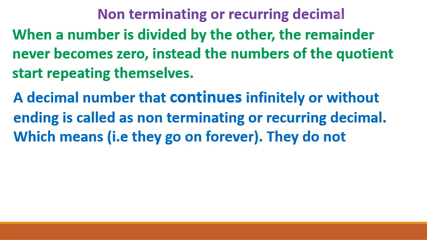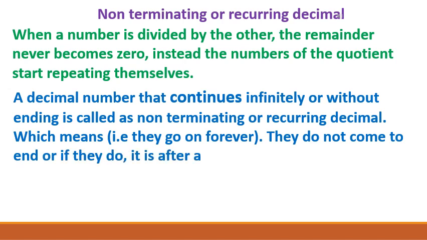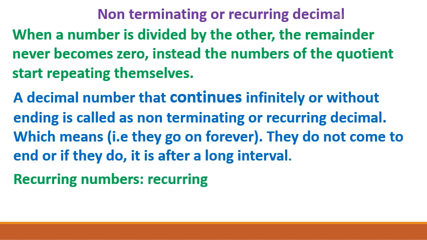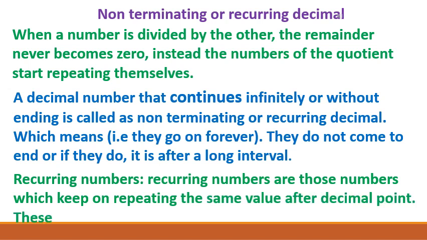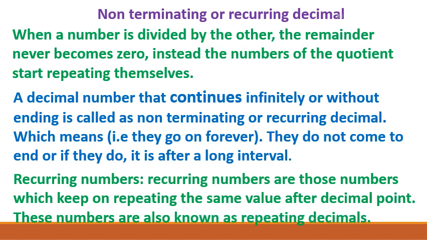They do not come to an end, or if they do, it is after a long interval. Recurring numbers are those numbers which keep on repeating the same value after the decimal point. These numbers are also known as repeating decimals.